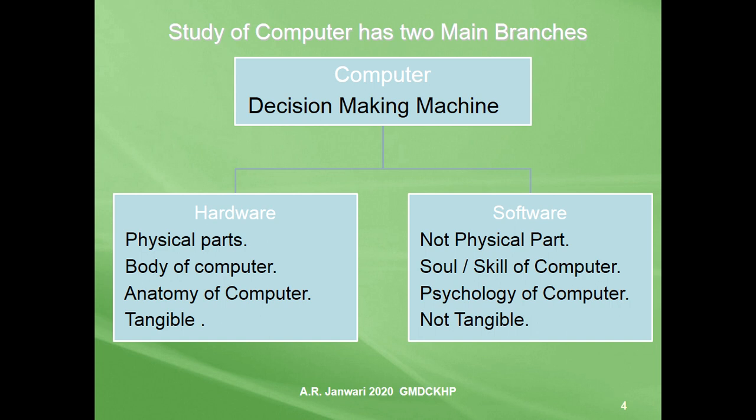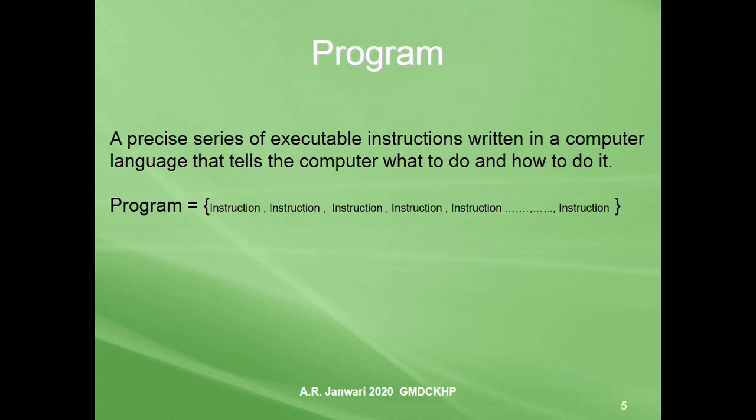A computer is a combination of these two things, hardware and software, tangible and non-tangible things. So let us look at the next slide.